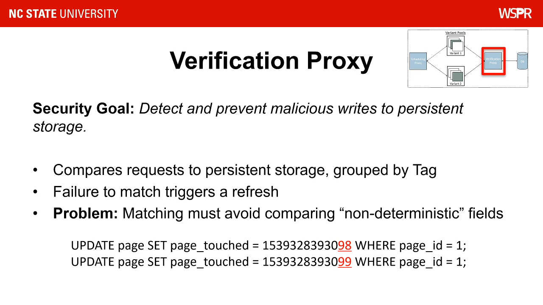The final component of NM variant systems is the verification proxy, which implements the output voting that protects persistent storage. First, we group the queries by unique tags, and then we perform a comparison. If the queries match, we allow the query to proceed to the database and copy back the response. However, if the query fails, we trigger a refresh on all the involved servers.